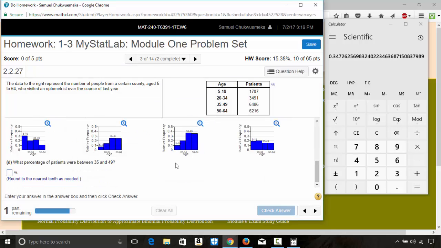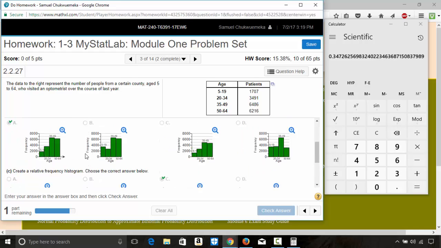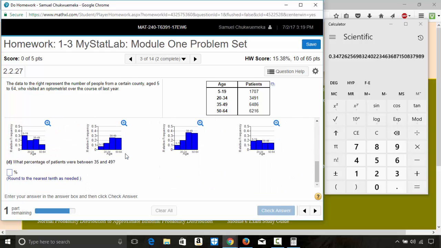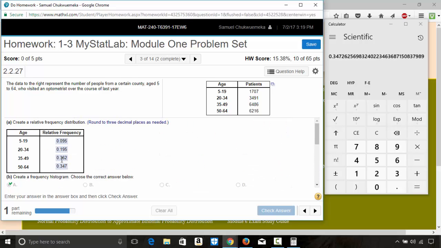Then it says, what percentage of patients were between 35 and 49? So we look at the relative frequency between 35 and 49, which is 0.362, and it says round to the nearest tenth as needed. So this is 3 decimal places, so we are still good. We just do 0.362 times 100, and that gives us 36.2.